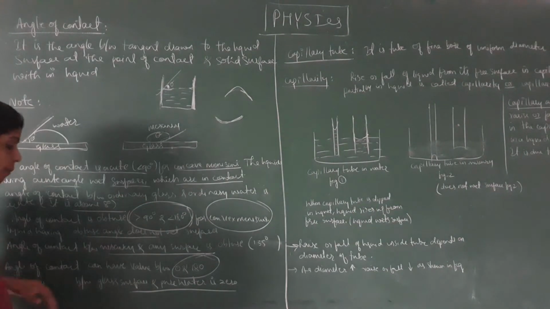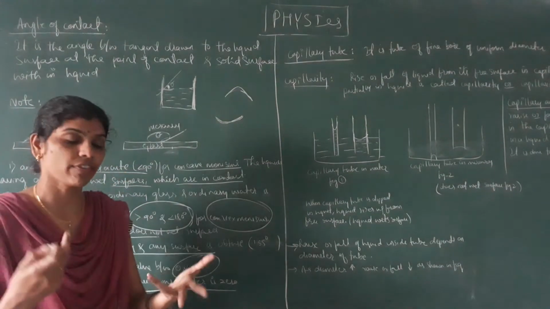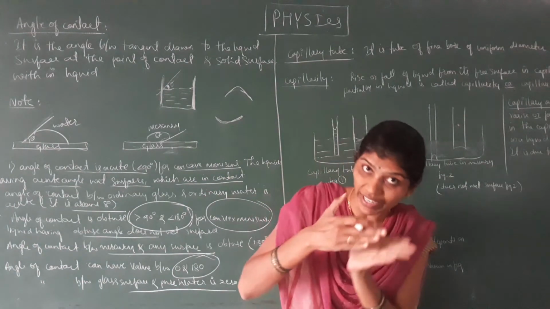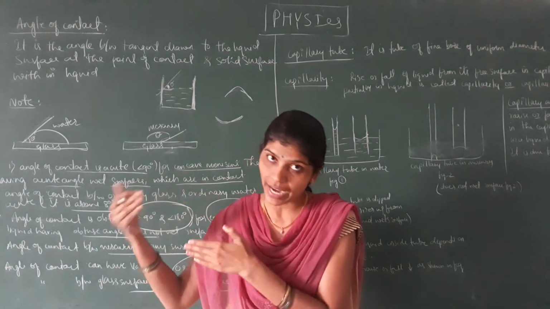So this is all about the angle of contact in different liquids. So when it is an acute angle, we wet the surface because the angle of contact is acute, means less than 90 degree.